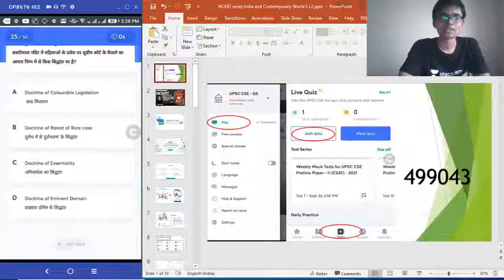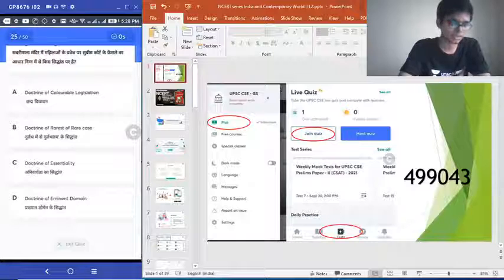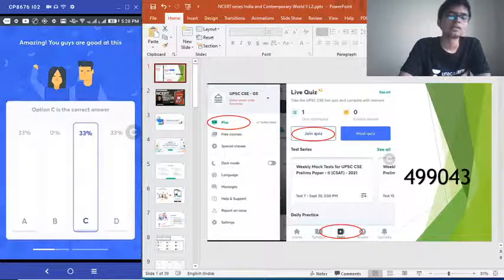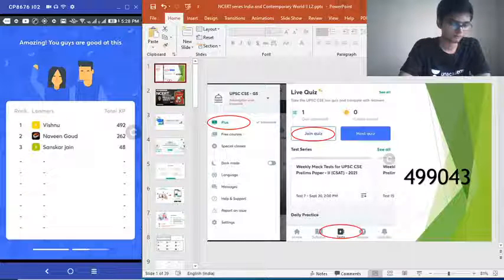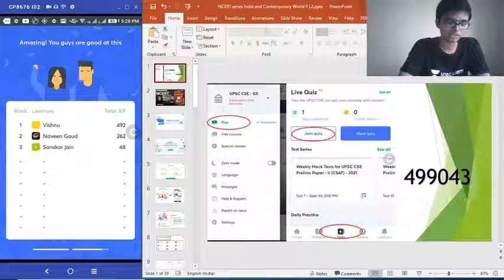It is an easy question. Correct answer is option C. It is doctrine of essentiality. Only one person getting that. It is Naveen. Very good. Moving on to the next question.